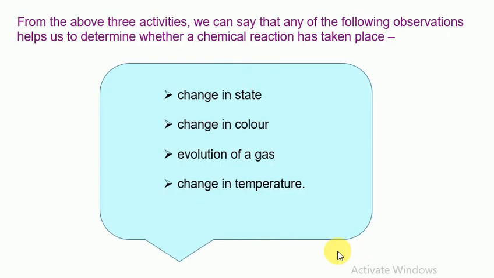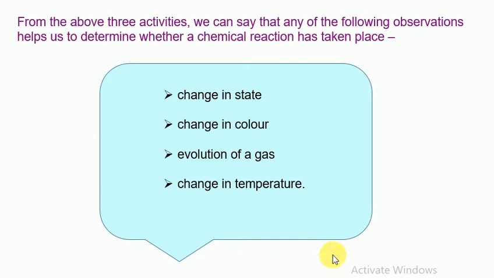From the above 3 activities, we can say that any of the following observations help us to determine whether a chemical reaction has taken place. From all these activities, we saw that there was a change in state in the first activity, where the magnesium ribbon was burned and changed into ashes. In the second activity, there was a change in color.